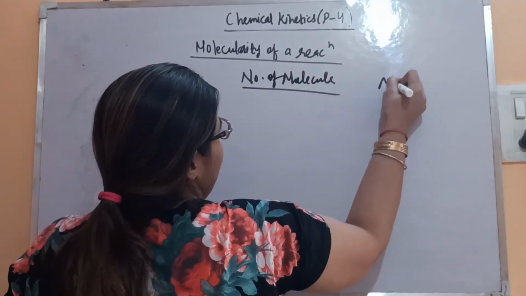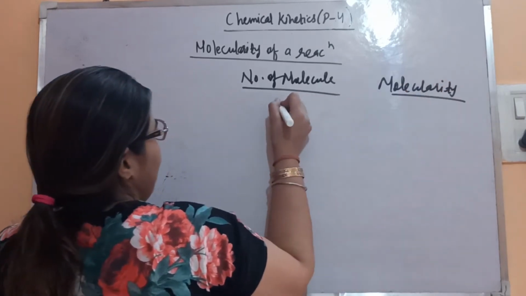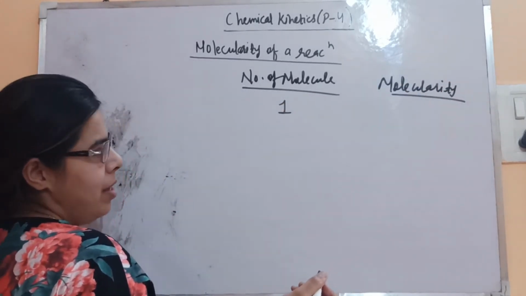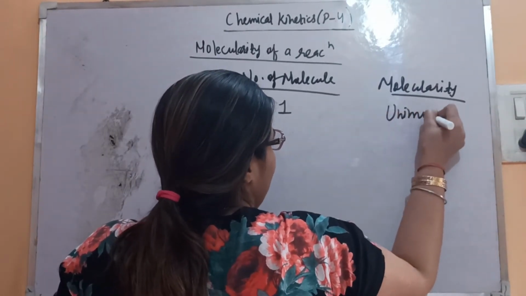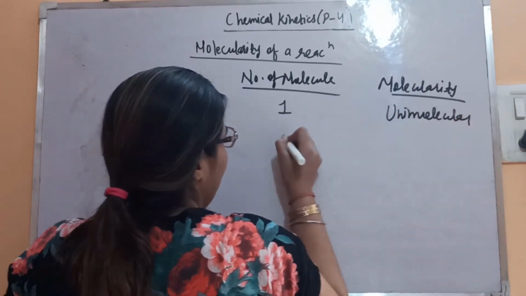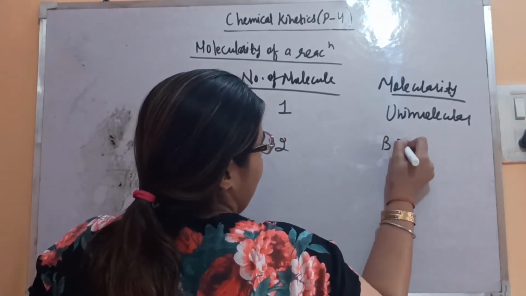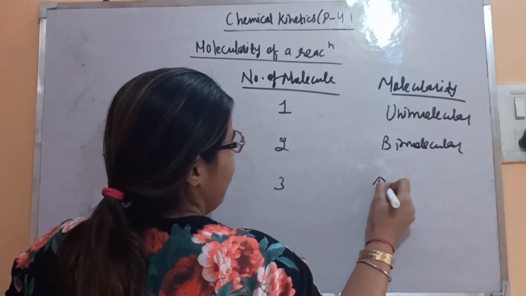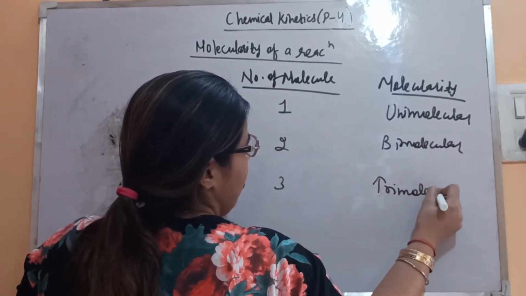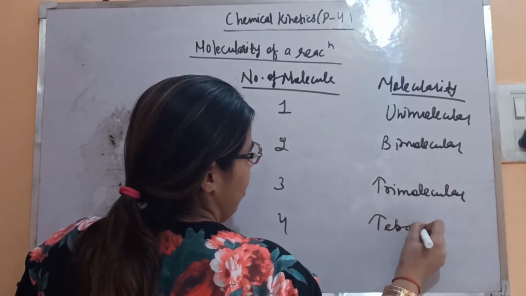The number of molecules being 0 is not possible, otherwise the product will not get formed. So 1 is a unimolecular reaction, 2 bimolecular, 3 trimolecular, 4 tetramolecular.